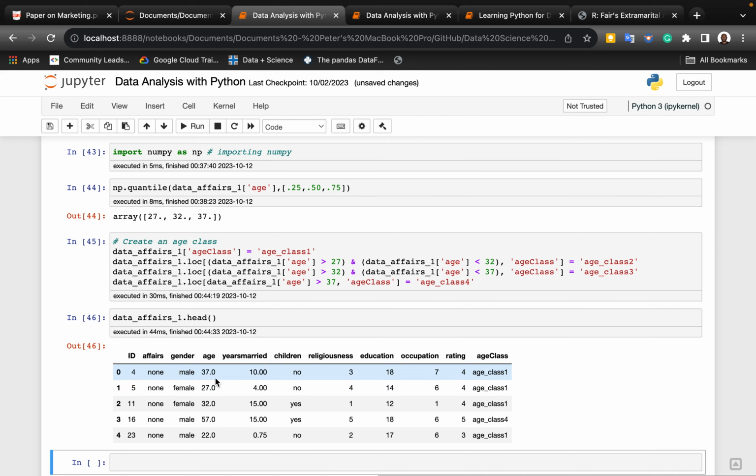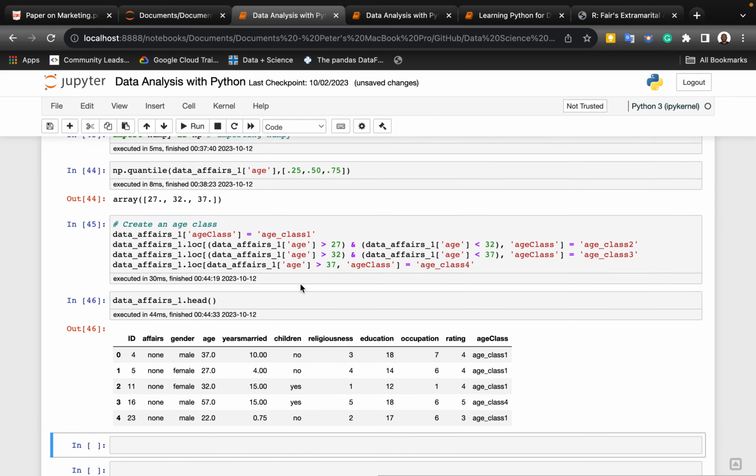Oh, look at that. Did we get this right? So we have age class 1. Age class 4 is 57. So no, not 27. Right? We have, yes, age class 1 is 37. I don't know why that is. This is supposed to be it. Except something was wrong.